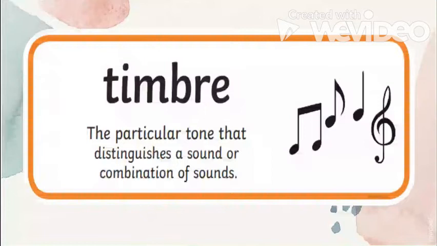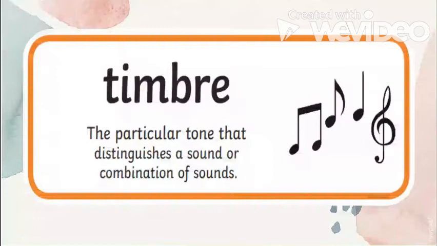So it means, class, this is the combination of qualities of a sound that distinguishes it from other sounds of the same pitch and volume. So it is the tone, color, or qualities of sound. Okay? Again, qualities of sound. Timbre means the quality of your sound.